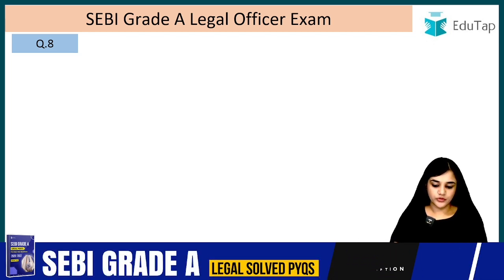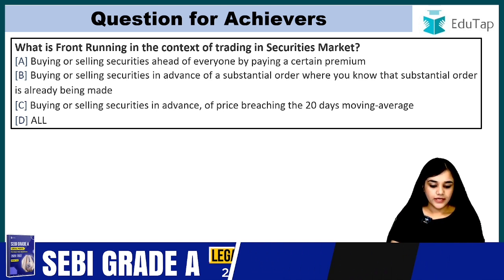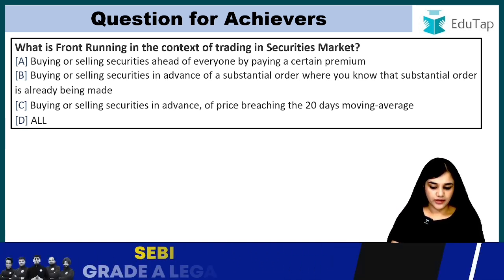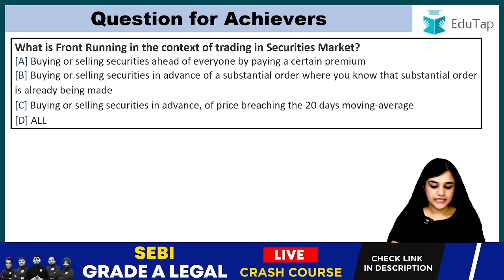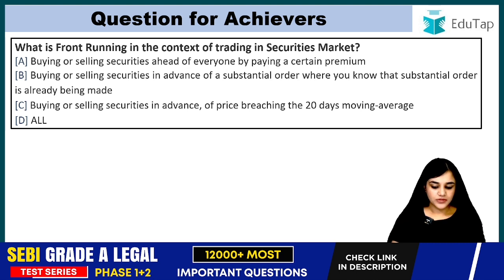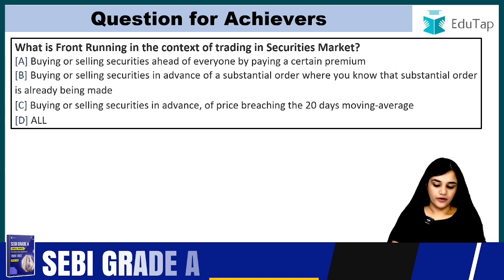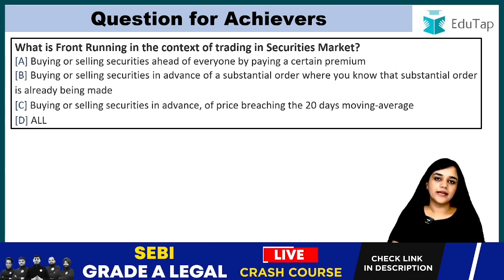Now it's time for the bonus question. The question for achievers. This will be your homework. What is front running in the context of trading in the securities market? Your options are: buying or selling securities ahead of everyone by paying a certain premium, buying or selling securities in advance of a substantial order where you know that the substantial order is already being made, buying or selling securities in advance of price breaching the 20 days moving average, or all of the above. So you have to comment the right answer below.